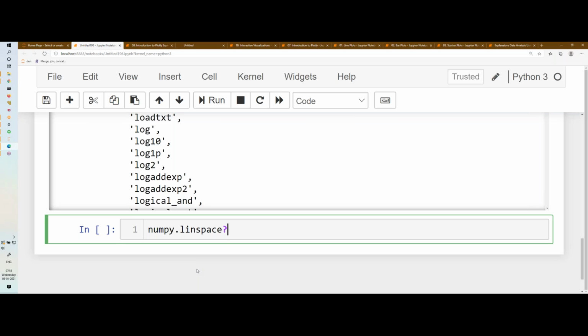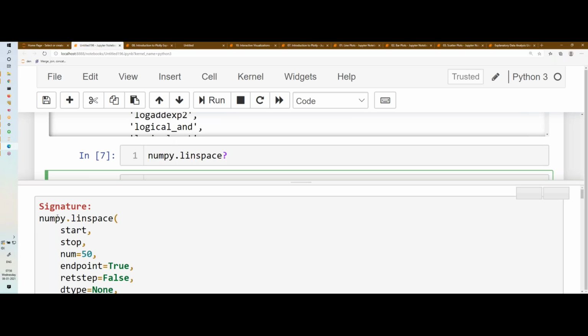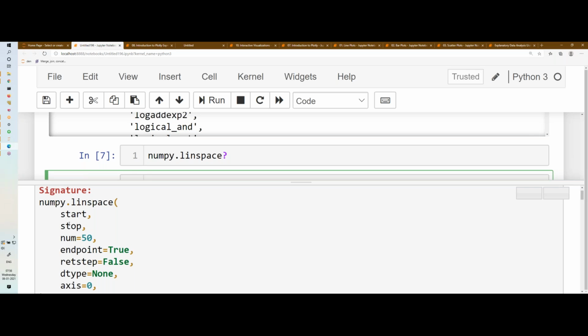I will take help. In Python there are two ways of taking help: either you write a question mark, or you call the help function. Let's say you write the question mark and run it. You will find the complete help of that function. You will see the signature, what all parameters the function takes: start, stop, endpoint, and so on.